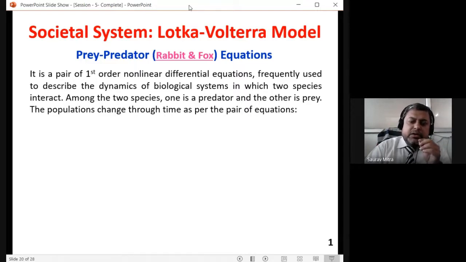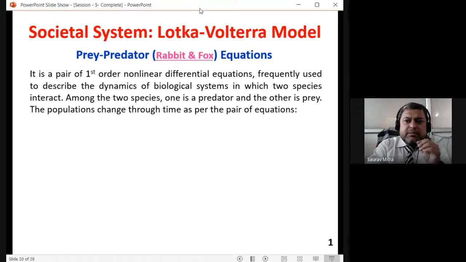Then how will the competition happen among all these people, and how will they win the 1,000 seats? Only 1,000 people will get the job, and the remaining 99,000 people will not get it. So there is always a competition. This is the dynamics of the competition that we are going to see in this Lotka-Volterra model.